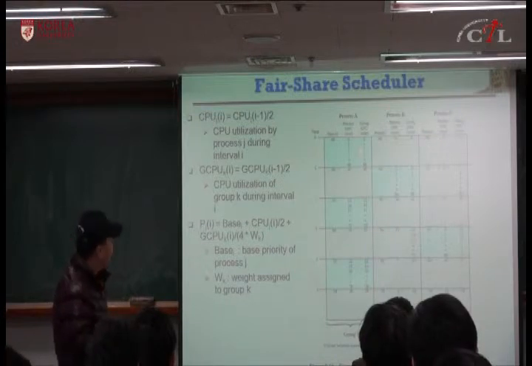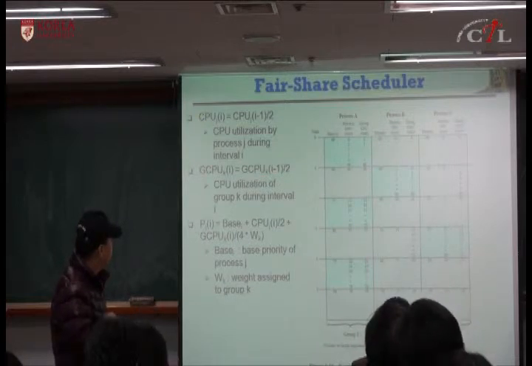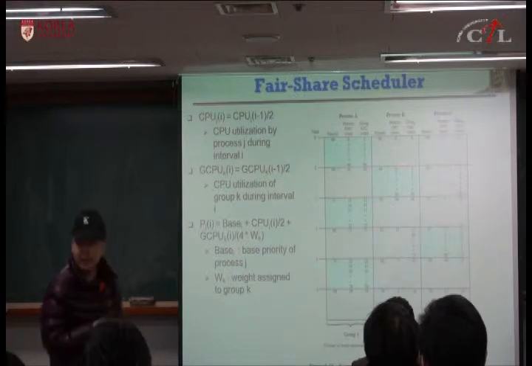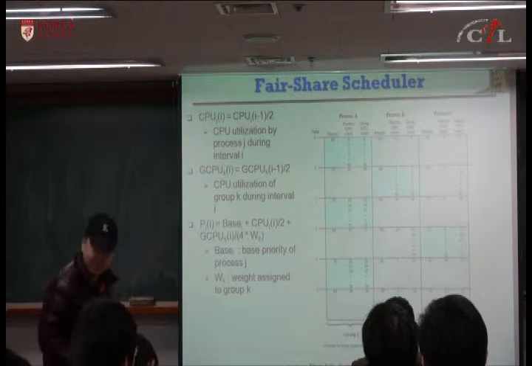Okay. Their group utilization is counted 60. So their group utilization during interval I is half of the previous group utilization. So this is again 30. Okay.